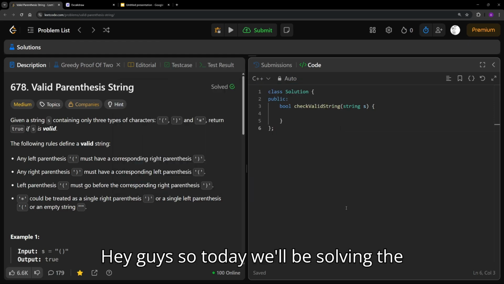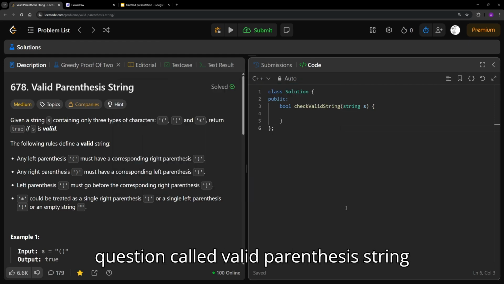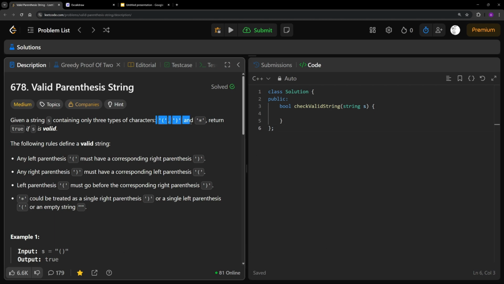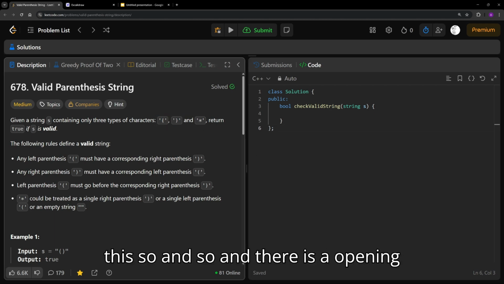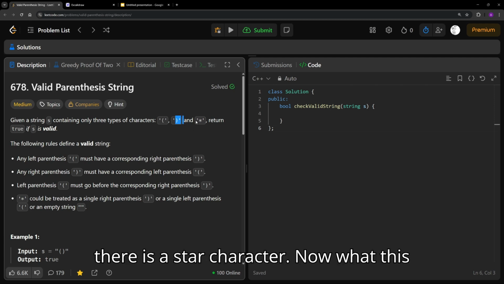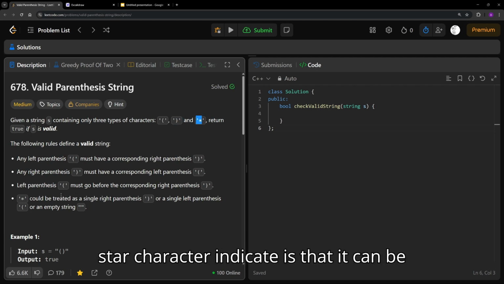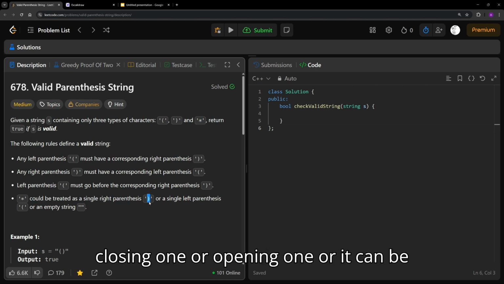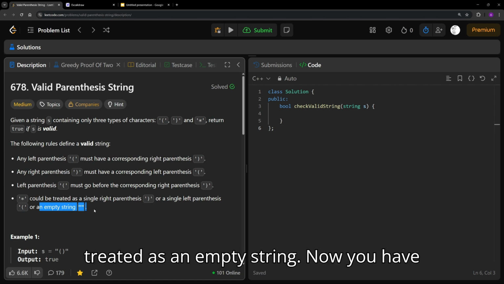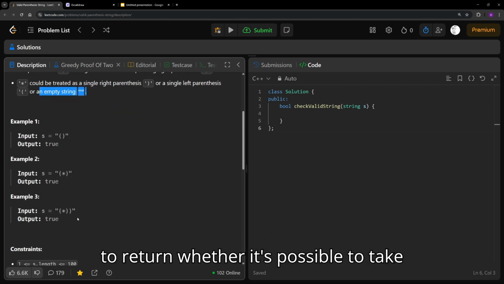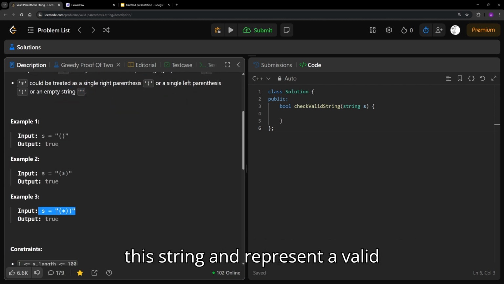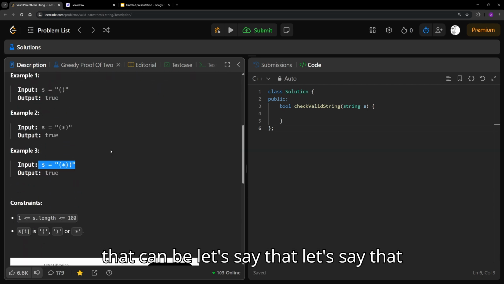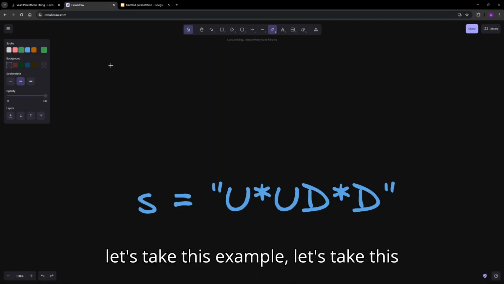Hey guys, so today we'll be solving the question called valid parenthesis string, right? The question says that we are given a string containing three characters: an opening bracket, a closing bracket, and a star character. The star character can be treated as a closing one or an opening one, or it can be treated as an empty string. You have to return whether it's possible to take this string and represent a valid parenthesis string or not. Let's take this example.